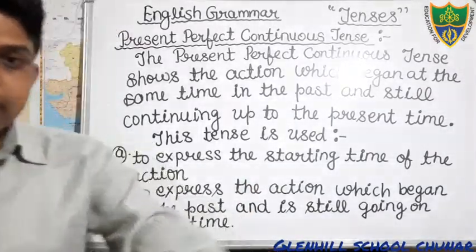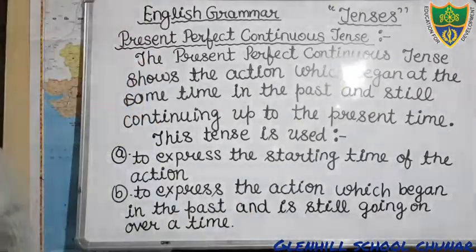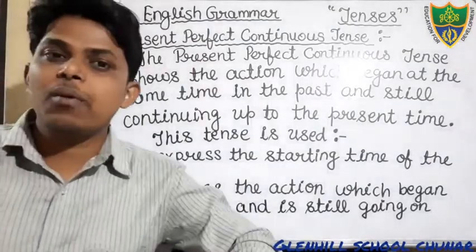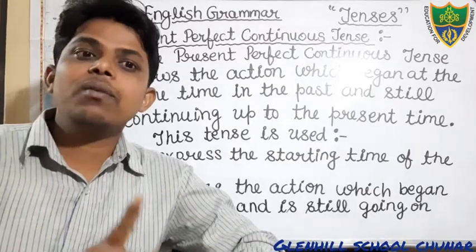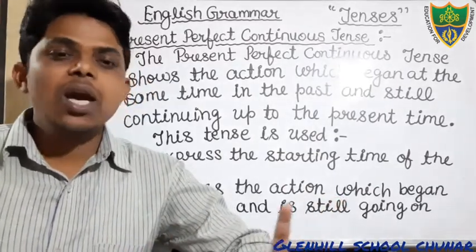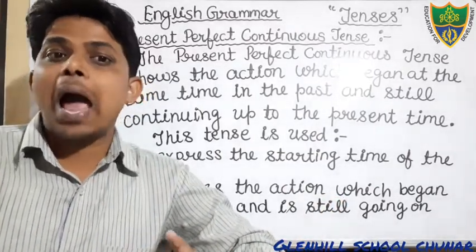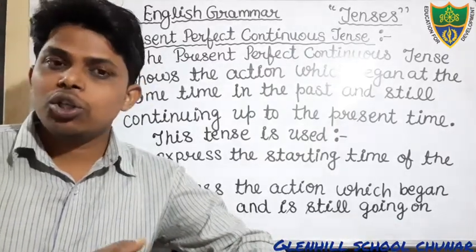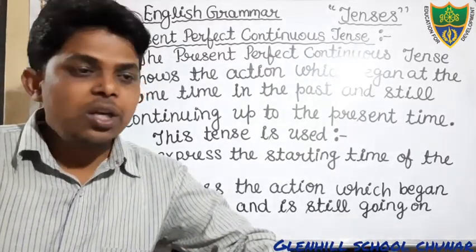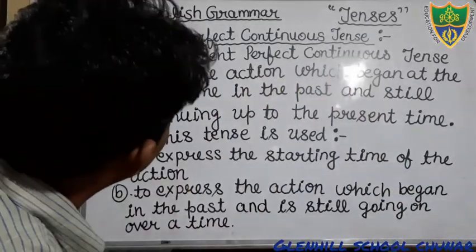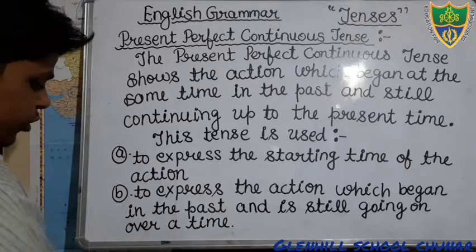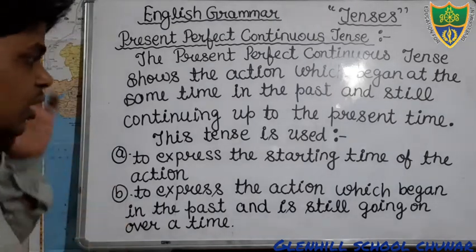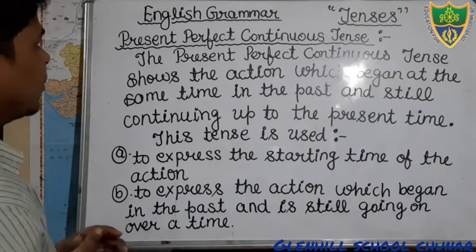Okay students, so just write it down. And now you should know that in this tense we use two helping verbs, has been and have been. We use the helping verb has been with the singular subject, and we use the helping verb have been with the plural subject. Okay students, that we will discuss later. First of all, write it in your notebook. If you are having any kind of problem, you may ask. Okay students, I'm going to erase it. You may also take a screenshot, and I hope that you all have completed it.